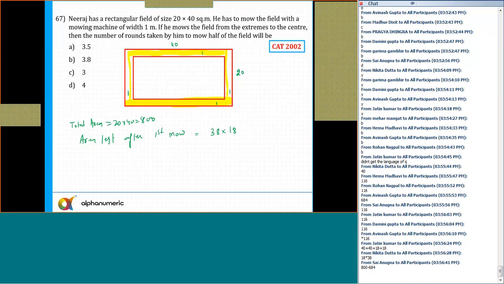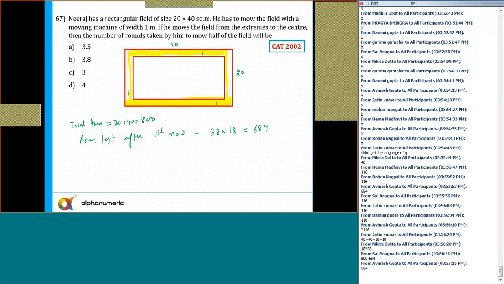So the area left after the first mow is 38 into 18. That comes out to be 684. Do not try to calculate how much area has been mowed in the first. Because this length is becoming 38 and this is now 18, the remaining area which has not been mowed is 38 into 18.